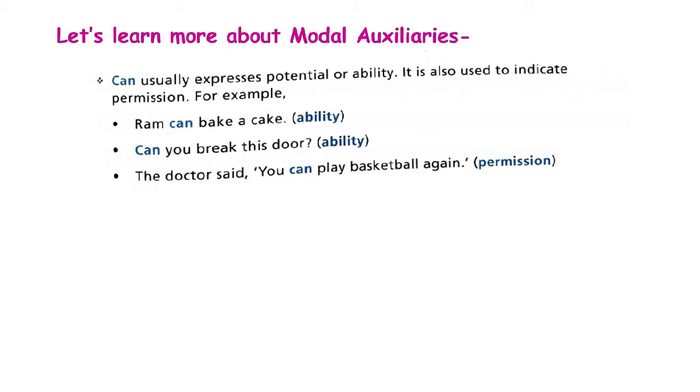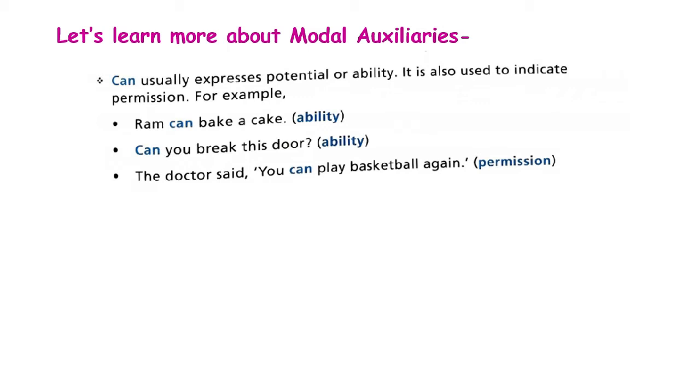So, the first word is can. Where is can used? It is usually used to express potential or ability. It is also used to indicate permission. So, three things we learned over here for can: potential, ability, and permission. So, you can use can to express somebody's potential, someone's ability, and to express permission.